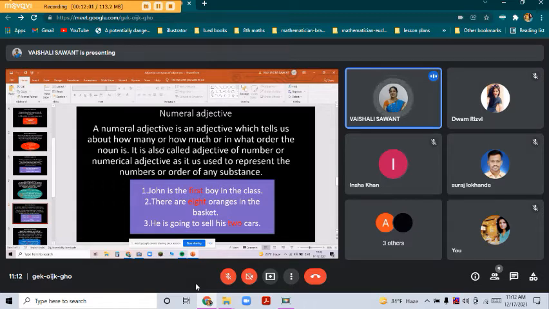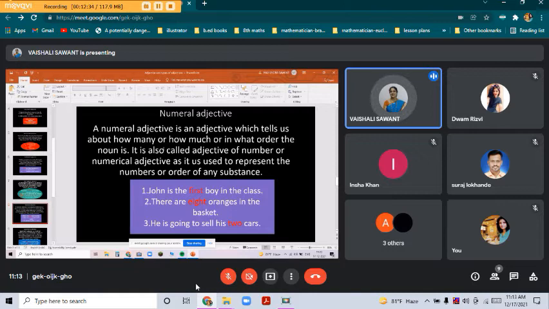So whenever we take an example like, he is standing second in the row, second is a number. Then we can take another example, she is giving me 8 chocolates, so 8 is a number. So whenever a number is coming in the sentence, it comes in numeral adjective. It is that adjective which gives a representation of some number, which comes in number form. So what is the example?